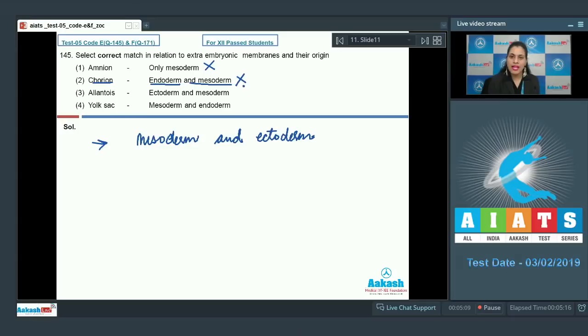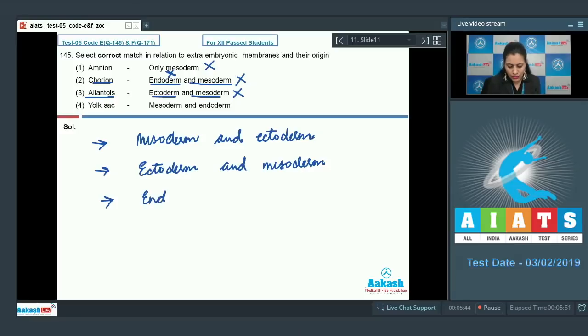And as it is an incorrect match, so this cannot be a correct answer to our question because chorion originates from ectoderm and mesoderm. So because of endoderm, this is an incorrect match. The next match given is allantois and it originates from ectoderm and mesoderm. And this is an incorrect match because allantois is an extra-embryonic membrane which originates from endoderm and mesoderm.